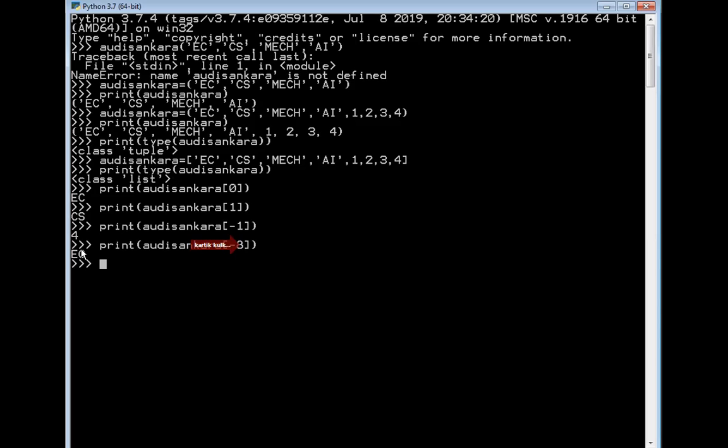Now you can clearly notice the output: you will be getting ECE. So with the help of negative indexing, we can also access the elements that are present in the tuple. Now you have clearly understood the theoretical concepts about negative indexing.